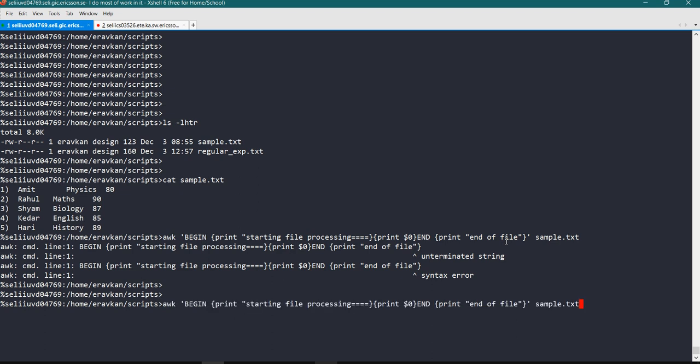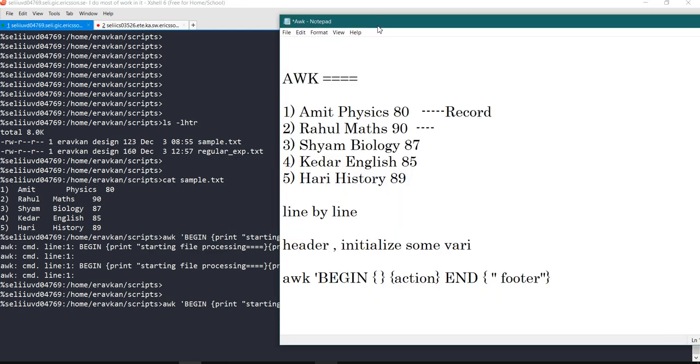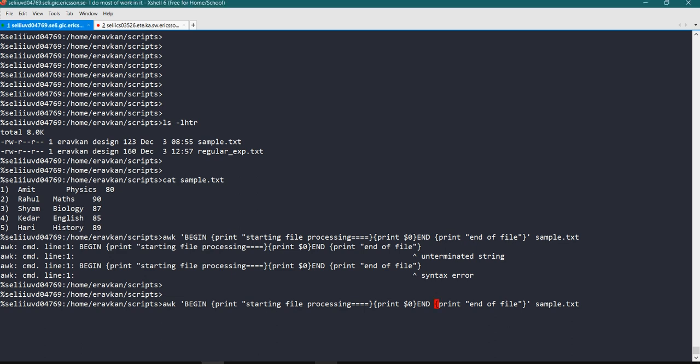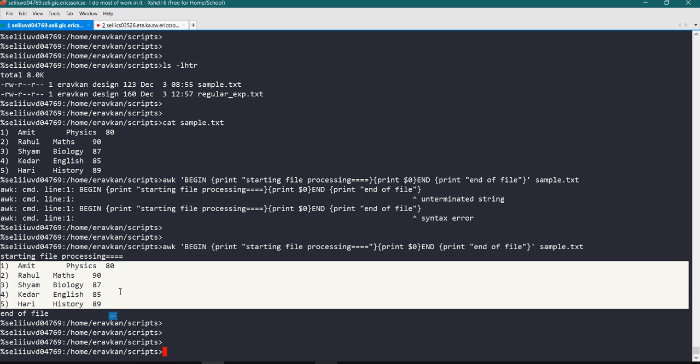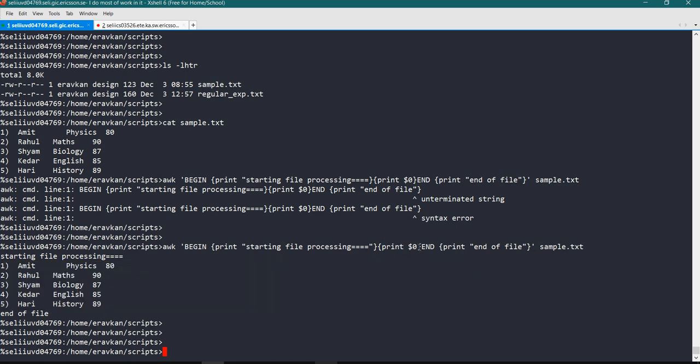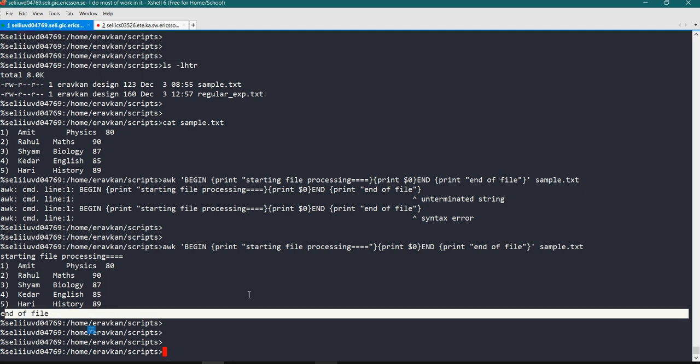What happened? Unterminated string. Why? One second, what is the issue here? BEGIN print. Okay, I need to close this. Now see, this is printed once, this is like a header, and this is I am printing $0. This is line by line printing everything. So line by line it's doing all the operation. Then END operation, end of the file.